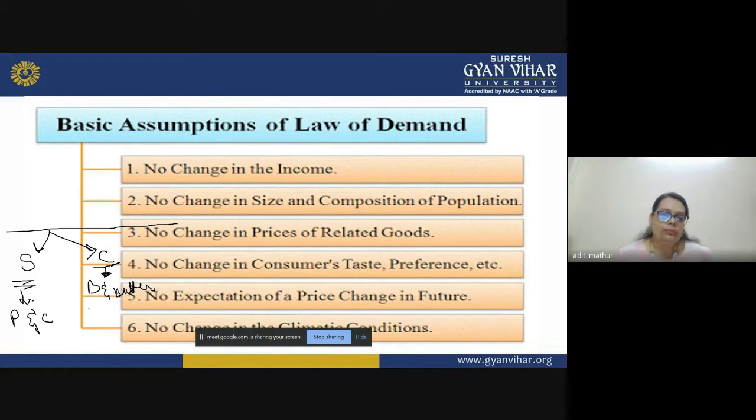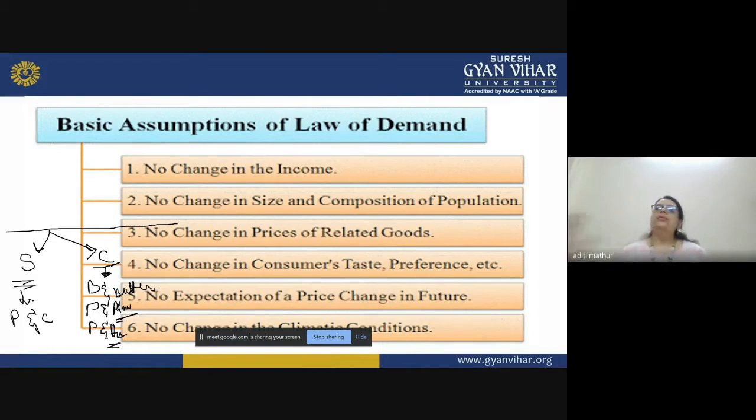Another example is your printer and the ream of paper, the A4 size sheets which we order. We don't order those printing sheets until and unless we have a printer, right? So if the price of one gets changed, there will be an effect on the quantity demanded of the other good as well. Another example we can see is the effect of the price of petrol on the buying behavior of automobiles, cars, or bikes.